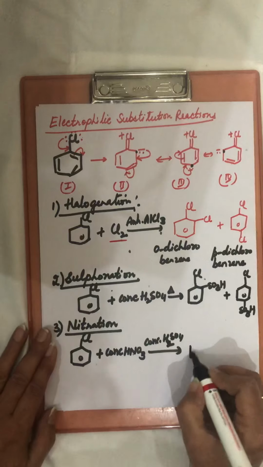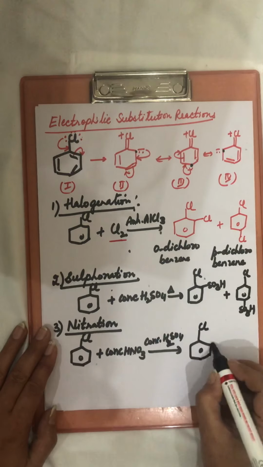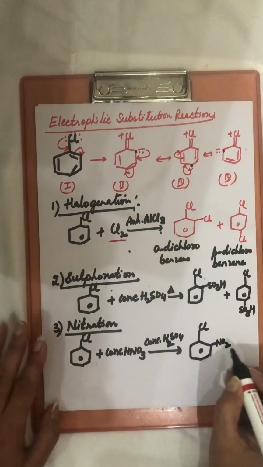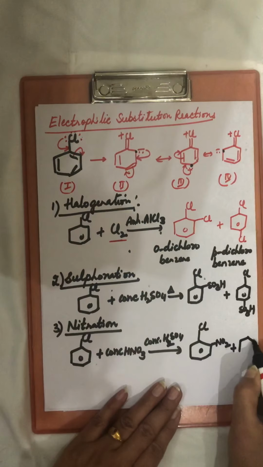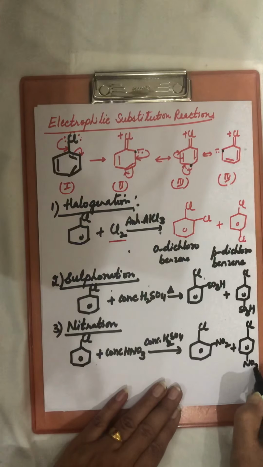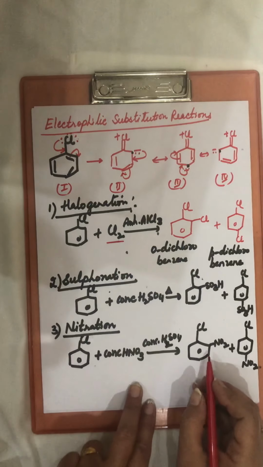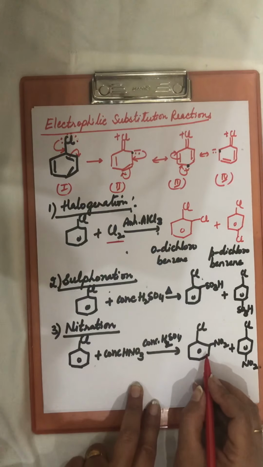These two will react and there is formation of an electrophile NO2 which attacks ortho position and plus it attacks the para position. And this product formed is called 1-chloro-2-nitrobenzene.